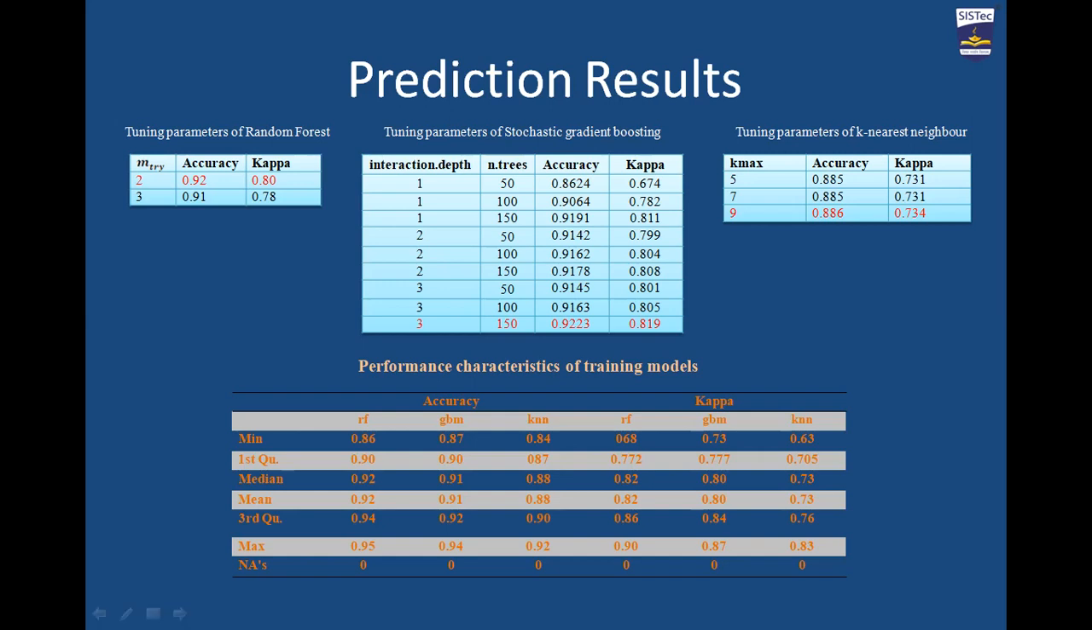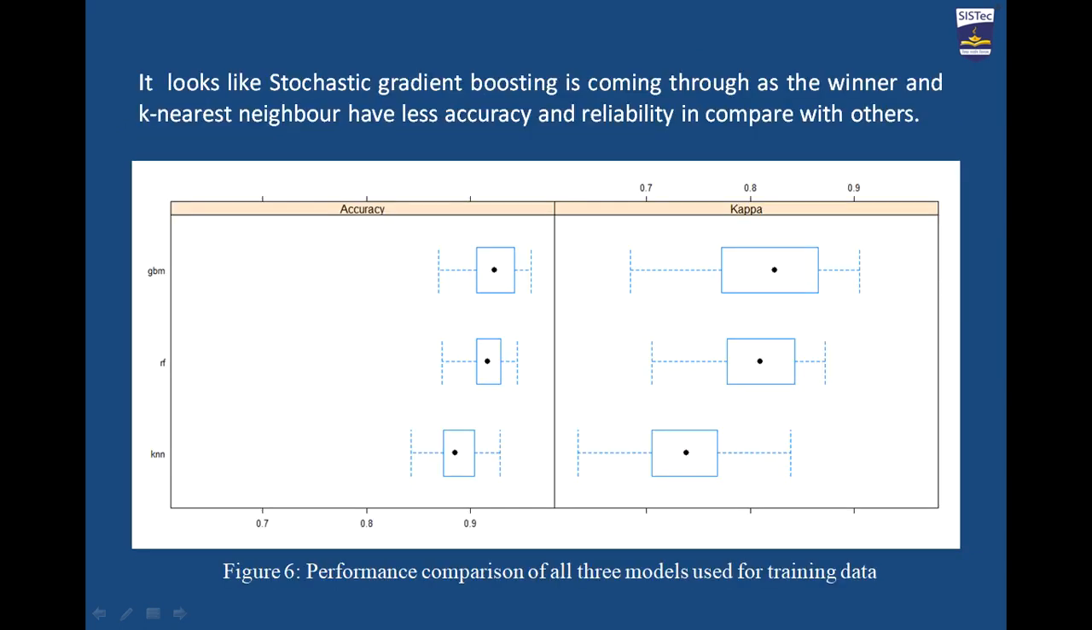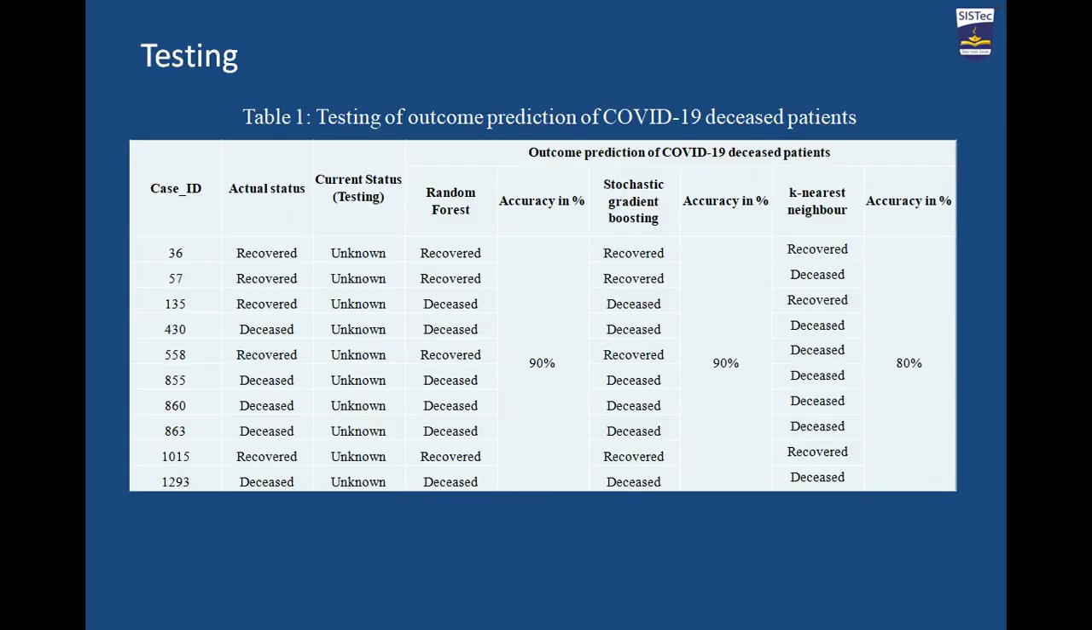Here you can see the random forest model having 92% accuracy and 80% reliability. The stochastic gradient boosting technique has 92% accuracy and 81% reliability. The k-nearest neighbor technique has 88% accuracy and 73% reliability. These tables represent the performance characteristics of the training model. The gradient boosting technique has higher accuracy and reliability compared to the others, as shown in the box plot diagram.